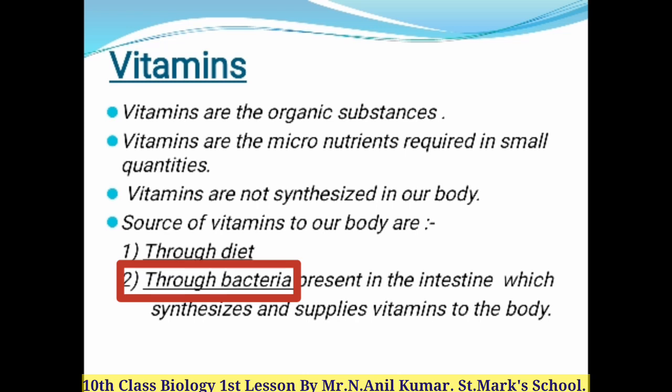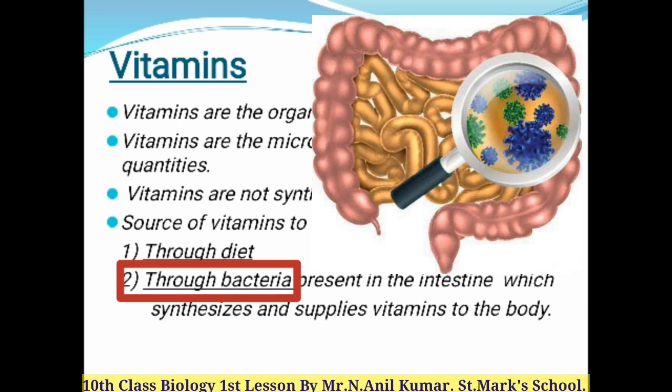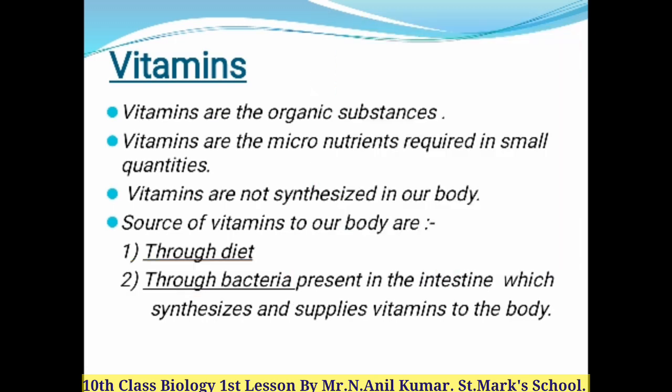The bacteria present in the intestine produce and supply nutrients to our body. So there are two ways we can get vitamins in our body. One is through diet, what we are eating, and secondly through bacteria which is present in our intestine.